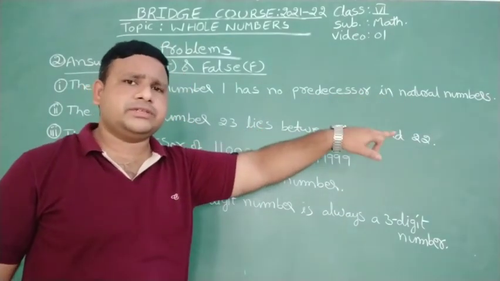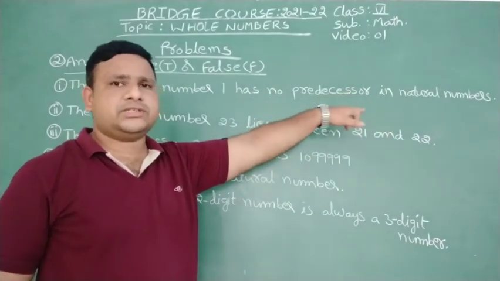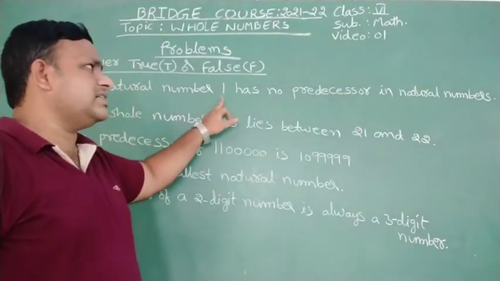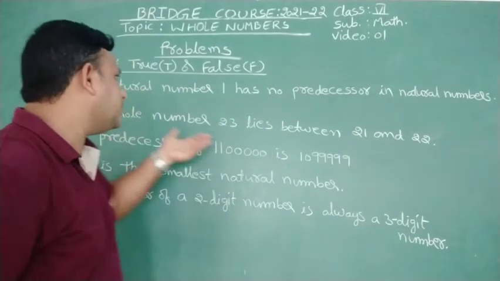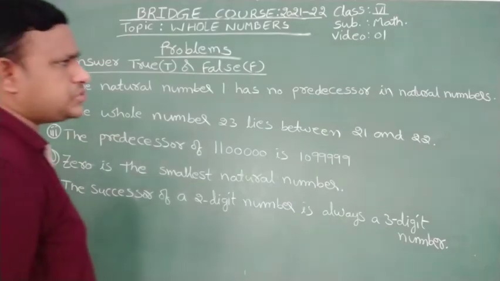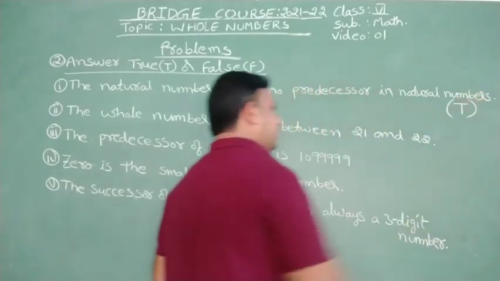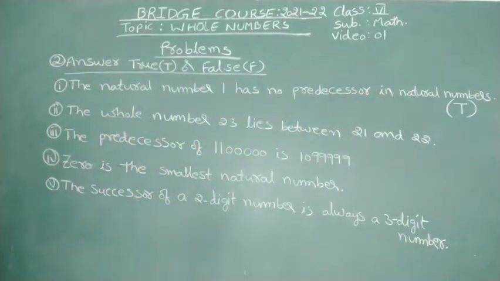In whole numbers, its predecessor is there, that is 0. But in natural numbers, 1 predecessor is not there. So that's why the natural number 1 has no predecessor in natural numbers is a true statement. That's why we can write a T for this statement.